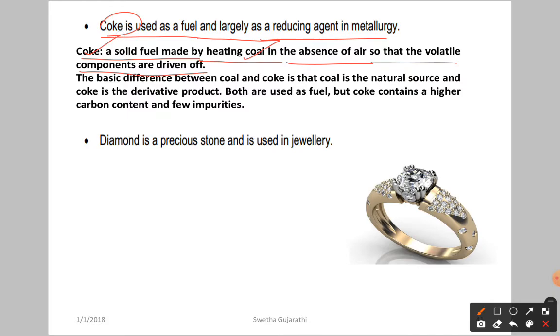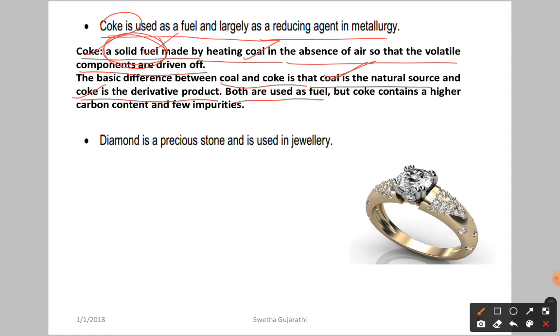The basic difference between coal and coke is that coal is the natural source and coke is the derivative product. Both are used as fuel. As you know, we use coal as a solid fuel to generate power.